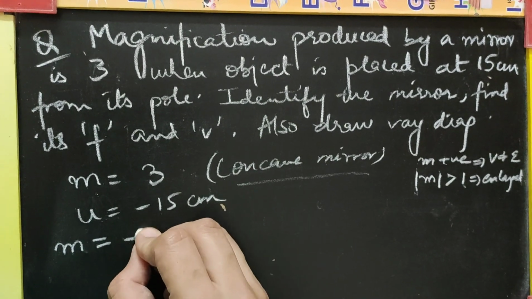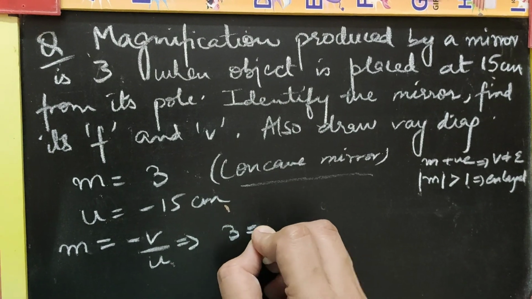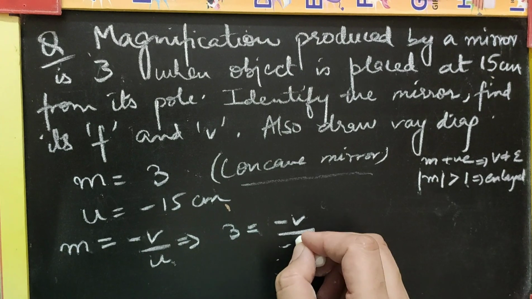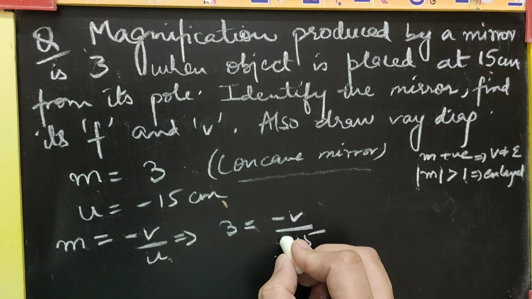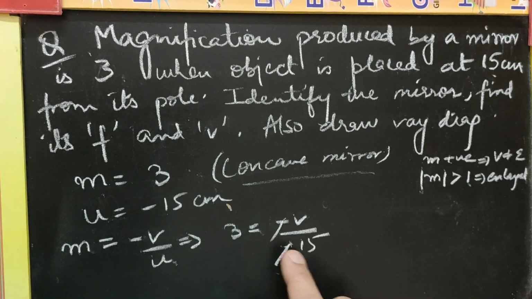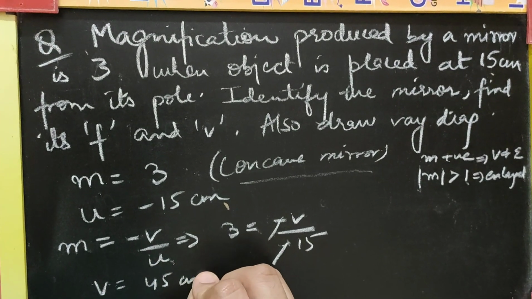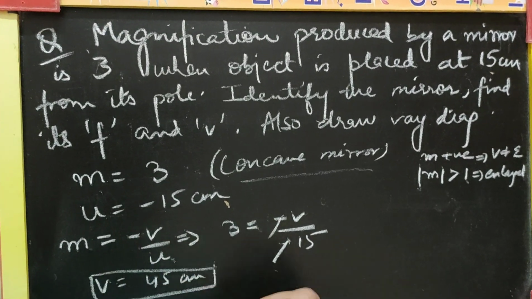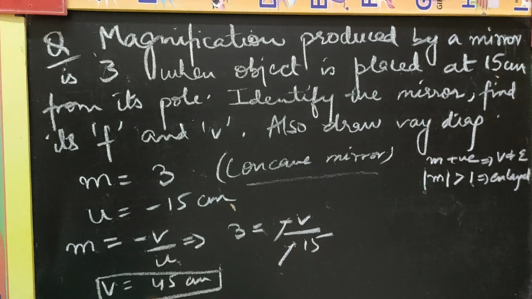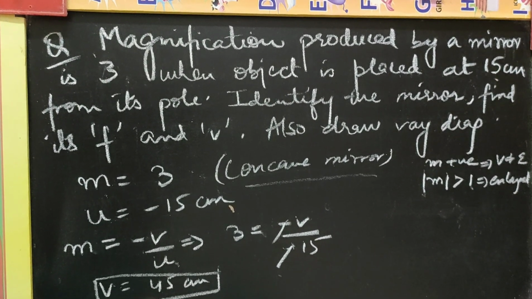So, m in case of mirrors is minus v by u. Putting the values, 3 is equal to minus v, that is what we will calculate, and u is minus 15. So the negative goes off and v here is left as 15 into 3, that is 45 centimeter. So we have calculated the image distance, 45 centimeter. As expected, the image distance is coming out to be positive because the image is virtual and erect, behind the mirror.